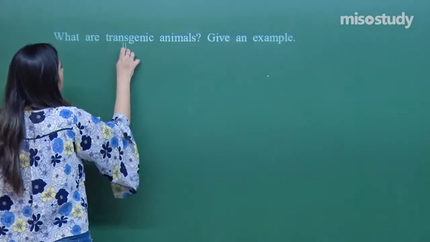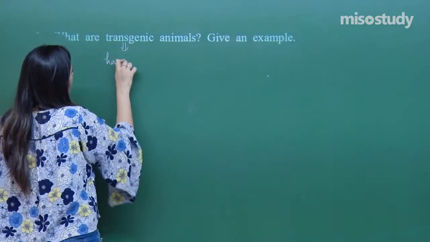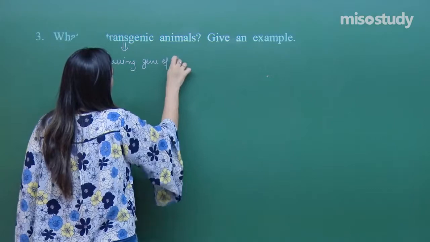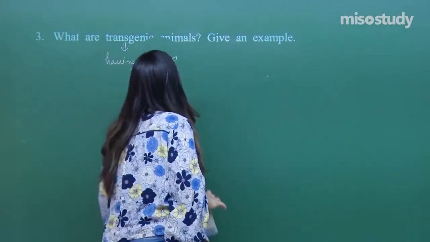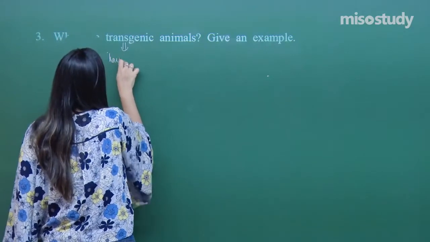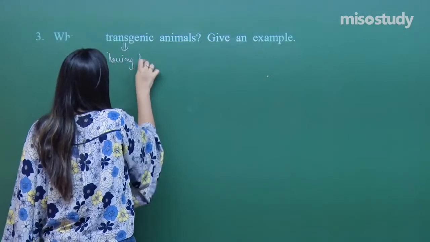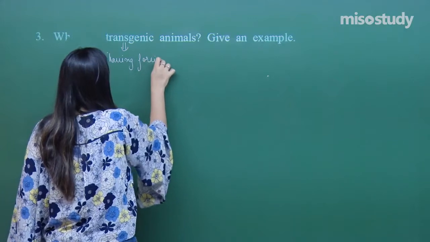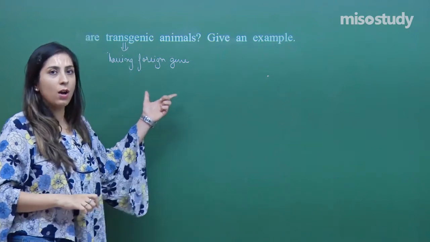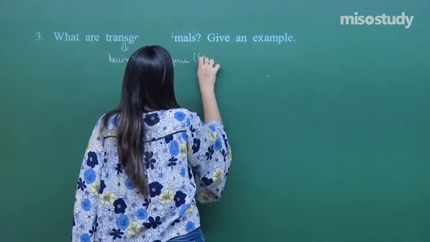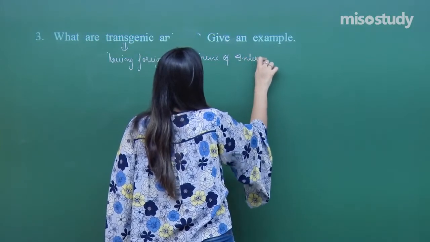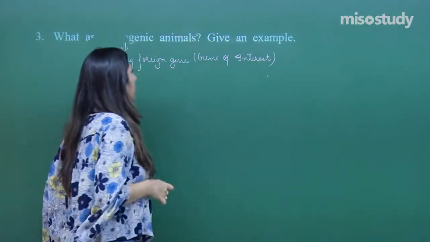So, transgenic animals are what? Having gene of interest, or if I say they are having foreign gene, and that foreign gene which is present in them is the gene of interest.